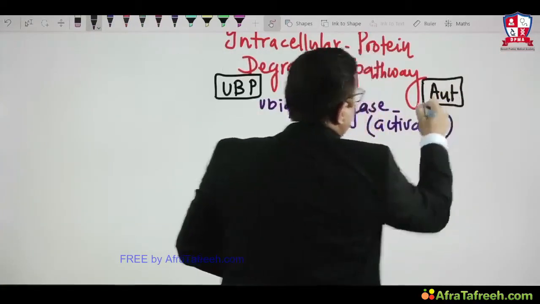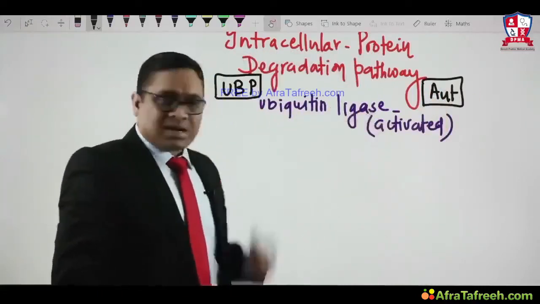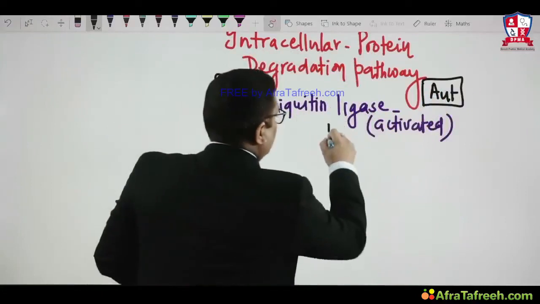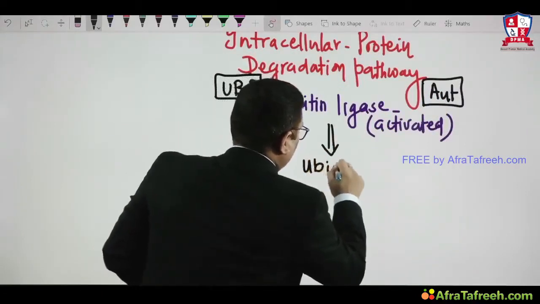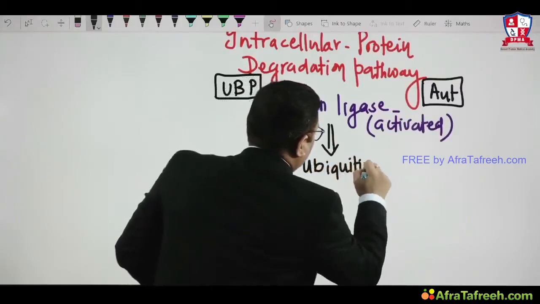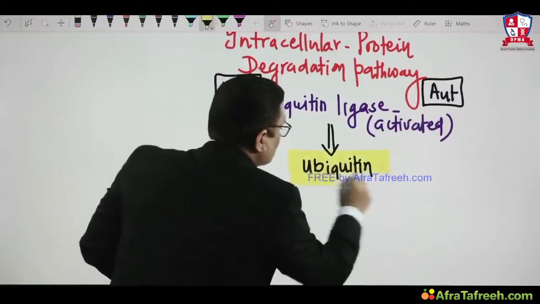Both pathways have the same common thing, that is the ubiquitin ligase activation. Because of ubiquitin ligase activation, both will have release of ubiquitin protein. That is why I said the common thing to both of them is ubiquitin.